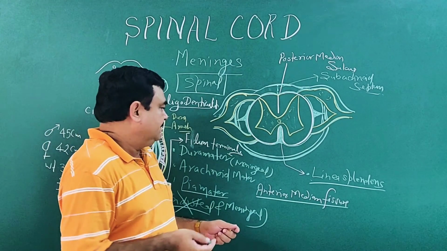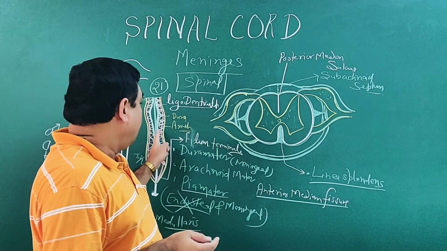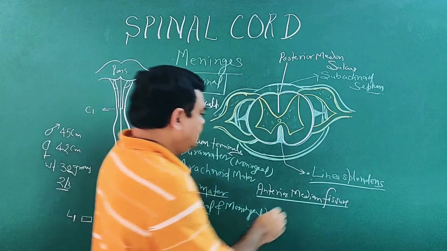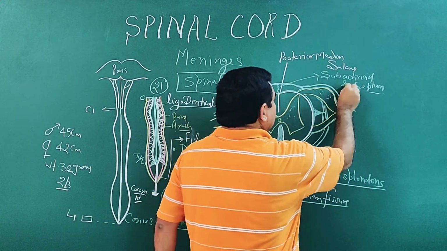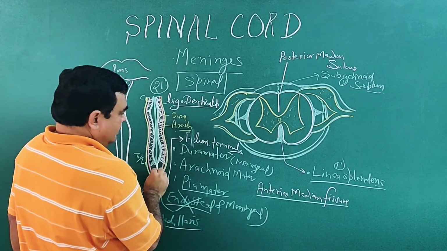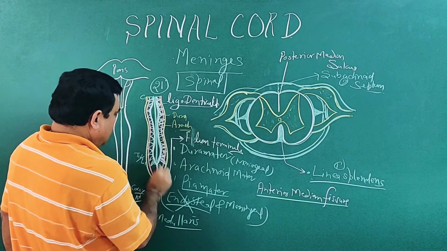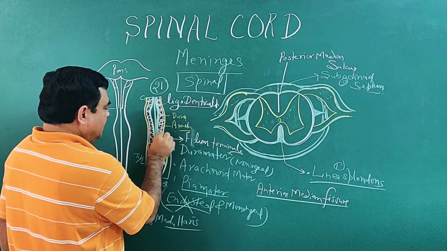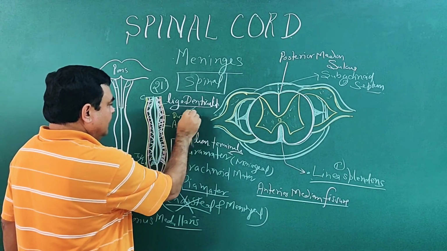Next thing, ligamentum denticulatum. So this is 1, this is 2, here is 3, and this is 4th.